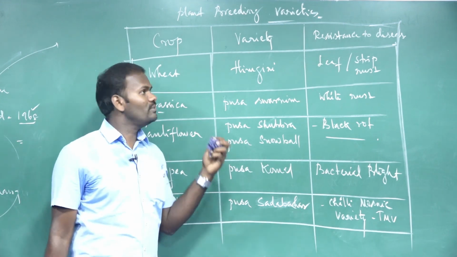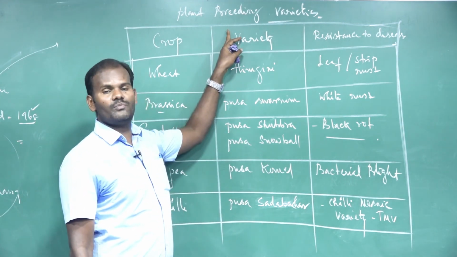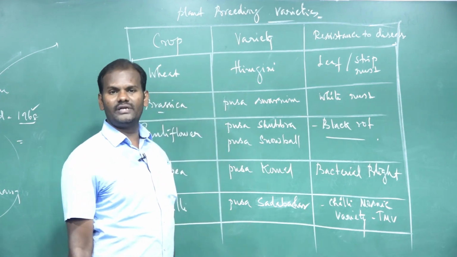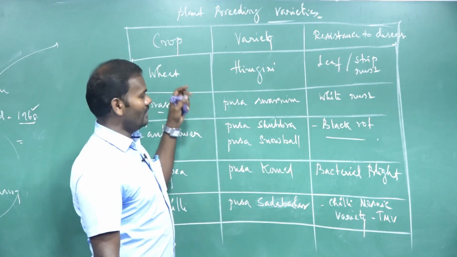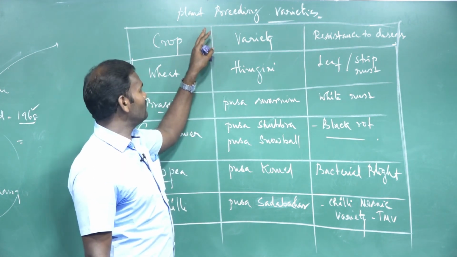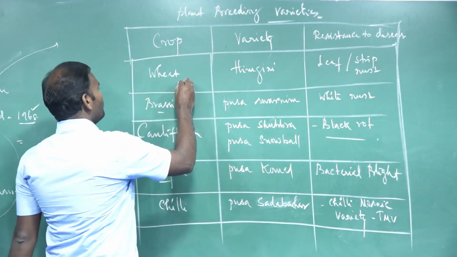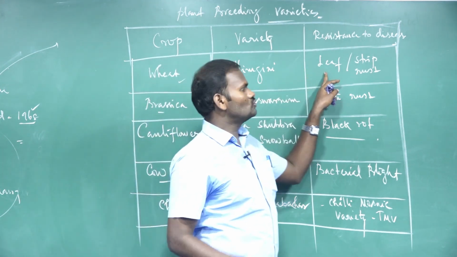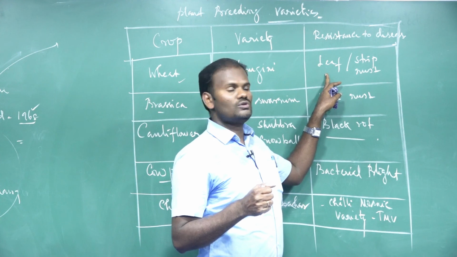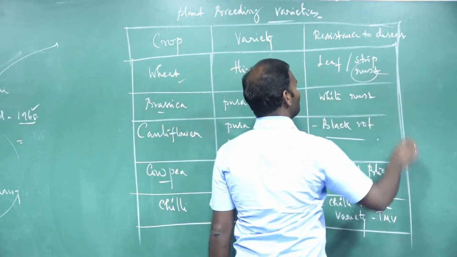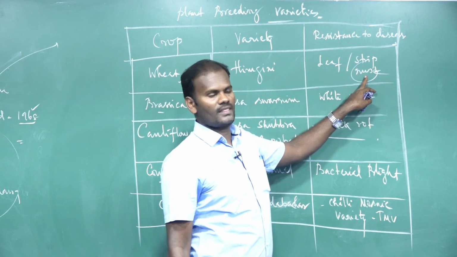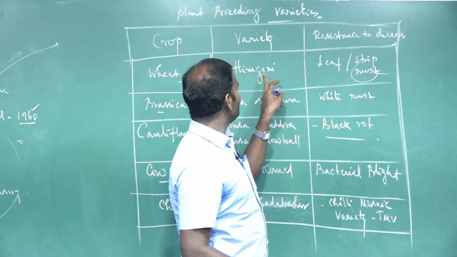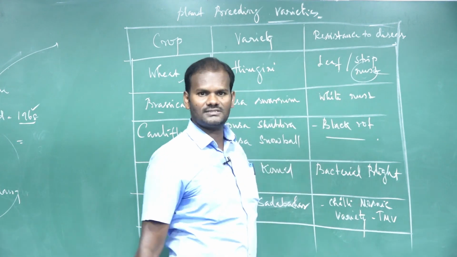Next, certain plant varieties are developed by conventional plant breeding techniques, for example hybridization, mutation breeding, and selection, to develop certain improved varieties. For example, in wheat, what is the improved variety? Himgiri is an improved variety that shows resistance against a fungus, rust. The leaf stripe rust is a disease caused by a fungus. This Himgiri variety shows resistance to this fungus.